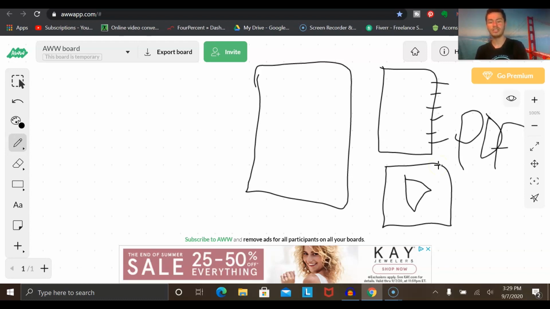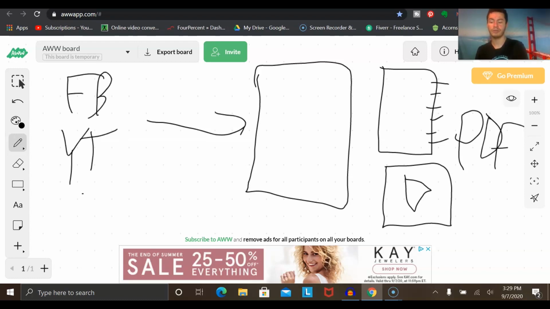So when you start sending traffic over to your capture page, again, you could either experiment with Facebook ads, YouTube ads, or even with solo ads. And you could send them over to the capture page. And initially when you're doing this, you might just barely break even, or you might even lose a little bit of money on the front end. However, these are people that you're then getting on your list. You might go a little bit in the red, but then for the long term, you are getting people onto your email list that you can then market to over and over and over again. So I hope that you can see the power of this.